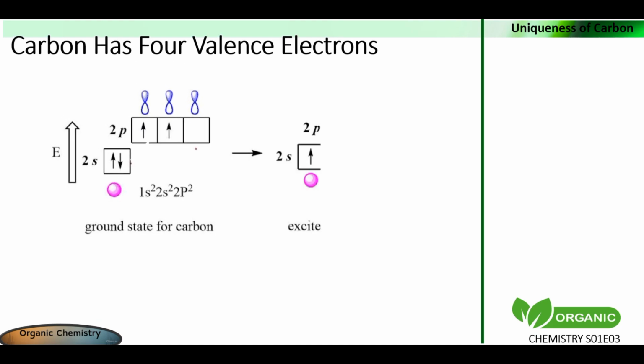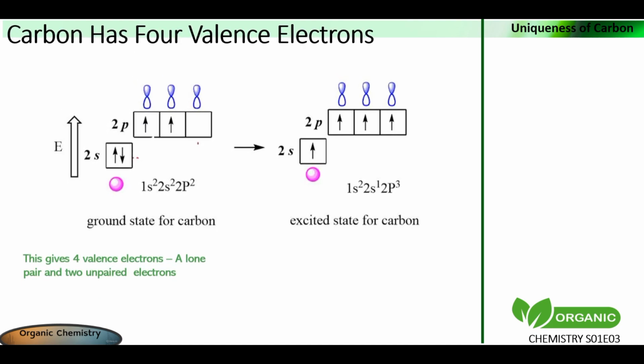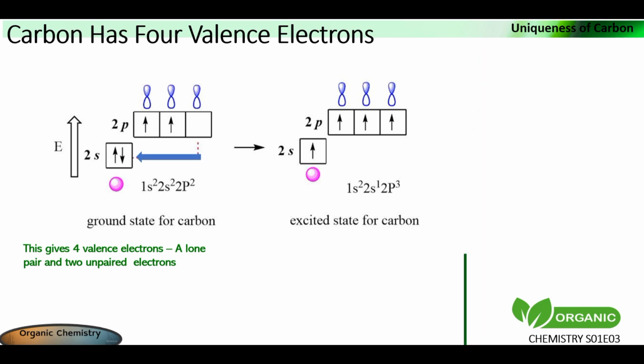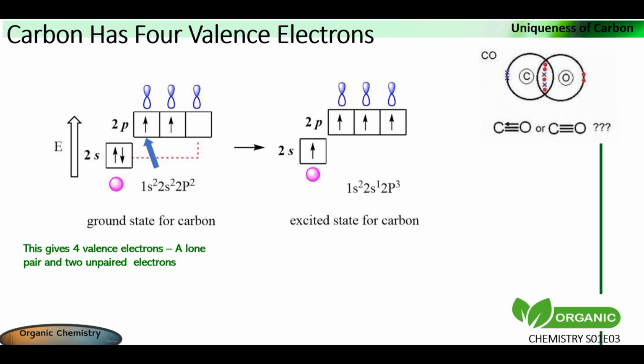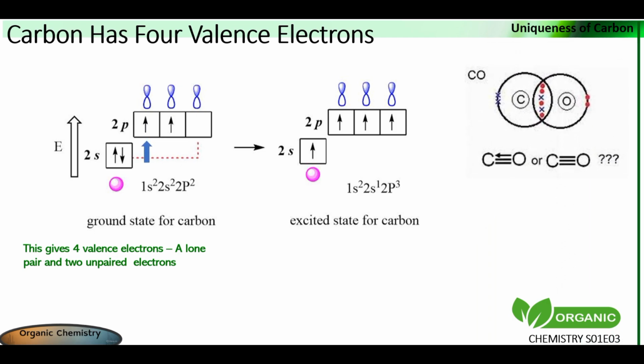But it is 1s2 2s1 2p3 in its excited state, meaning it has 4 valence electrons in both the ground and excited states. There is something unique about this. At ground state, it has 1 lone pair, I mean these 2 electrons with opposite spins in 2s2. It has 2 unpaired electrons. The 2 unpaired electrons are located in the 2p orbitals.